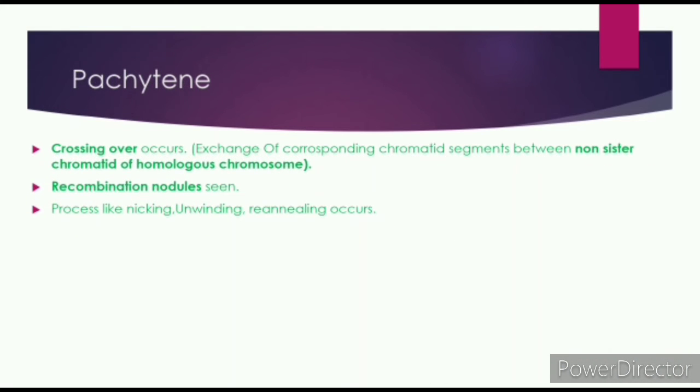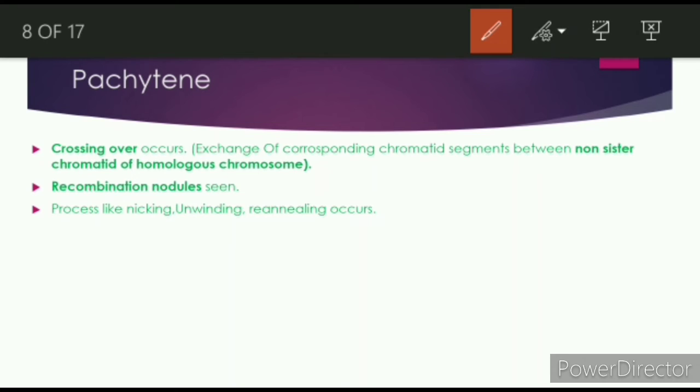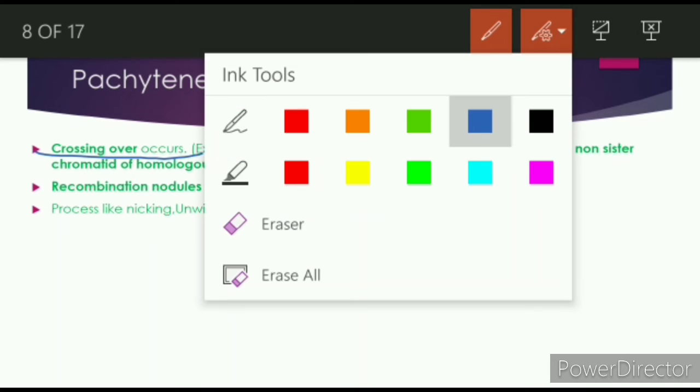So in pachytene, what are the key points? First, here it is written that crossing over is seen. So first of all we will see what crossing over is. So let me draw a diagram.